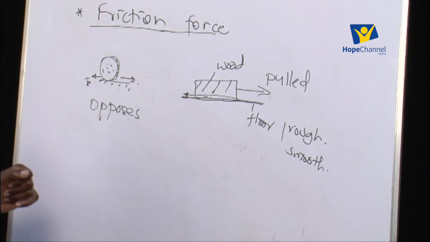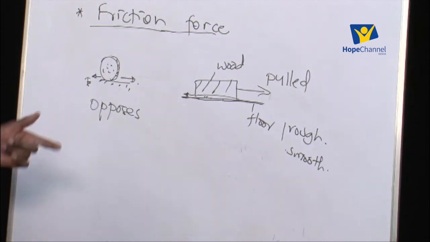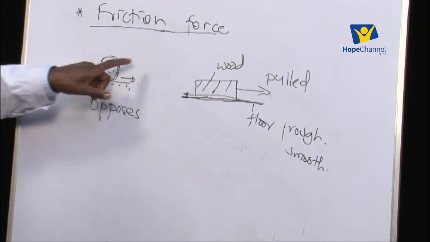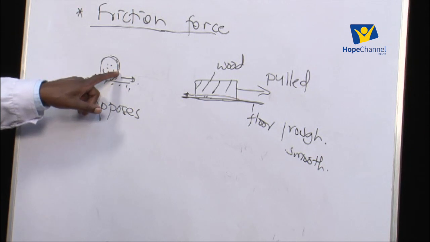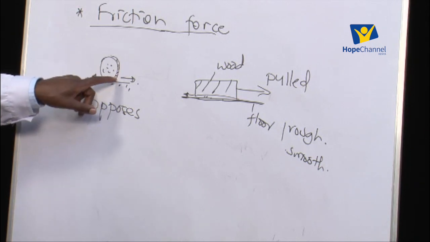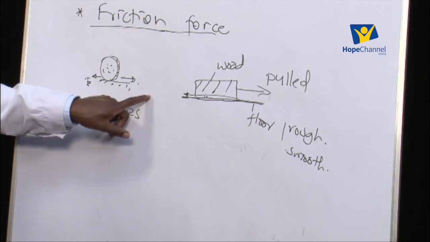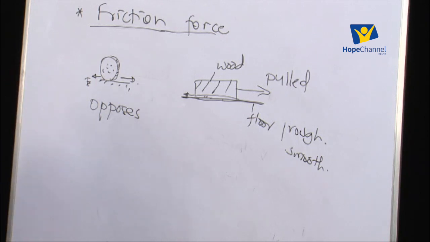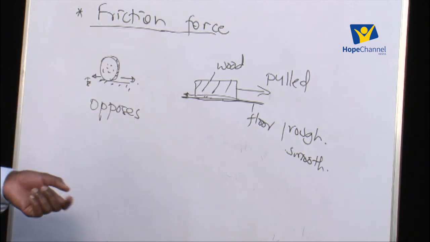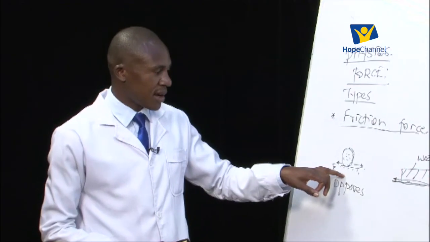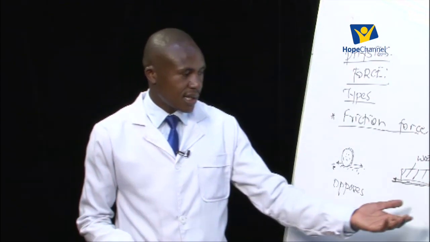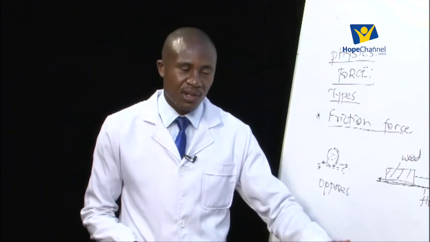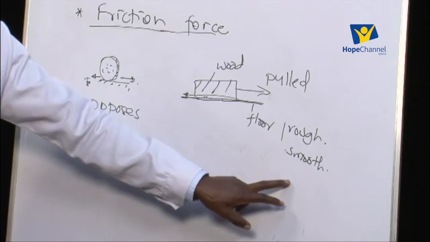For example, if you look at the nature of the wheels of a vehicle or the tires of a car, they are usually made in such a way that they have threads. And why are they there? That is to increase the friction force between the tire and the ground, and that friction force is what produces a forward thrust to make the car move from one point to another. Later on we are going to mention a few applications of the friction force, but for now let us have it that friction will depend on the nature of the surface. The rougher the surface, the more the friction. The smoother the surface, the less the friction.